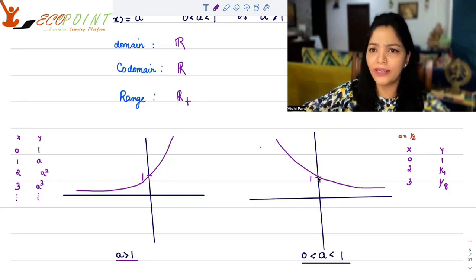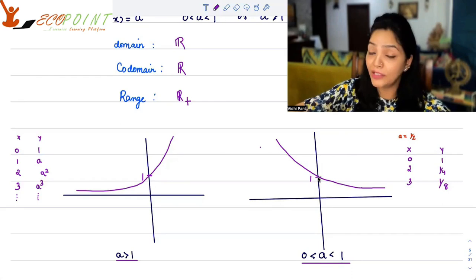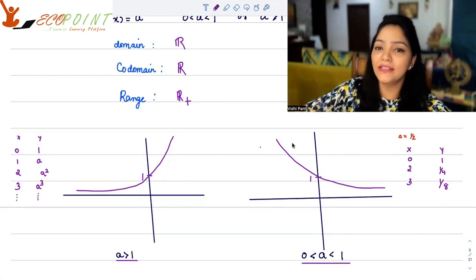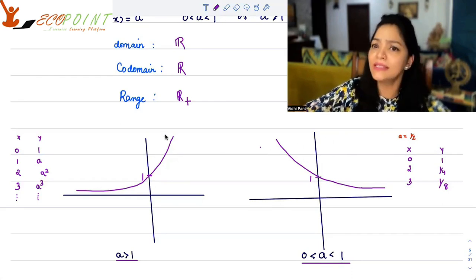Think in your head as a half. So when x is 2, half to the power 2 will give you 1 by 4. Then 1 by 8, so on and so forth. So you can see that the values are decreasing. So you can see that this graph is a decreasing one. This is indeed an increasing one, right?